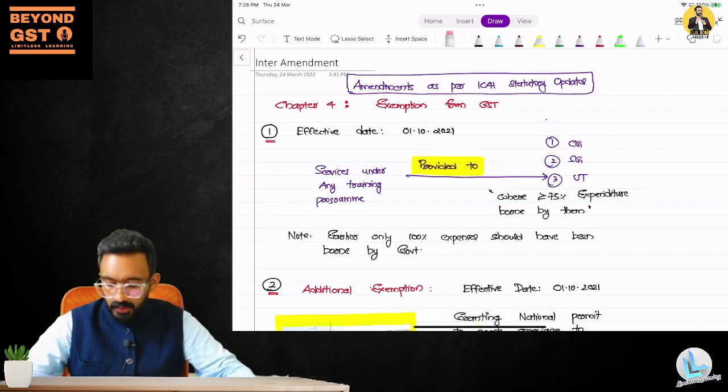ICAI. So I hope you have an understanding and clarity on this particular provision, and I hope you will prepare well for your exam.